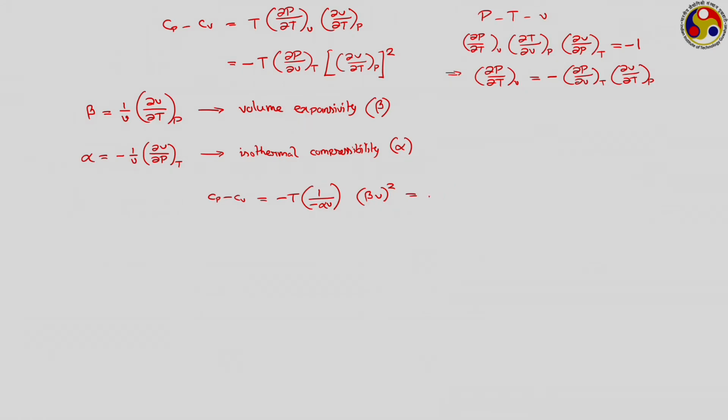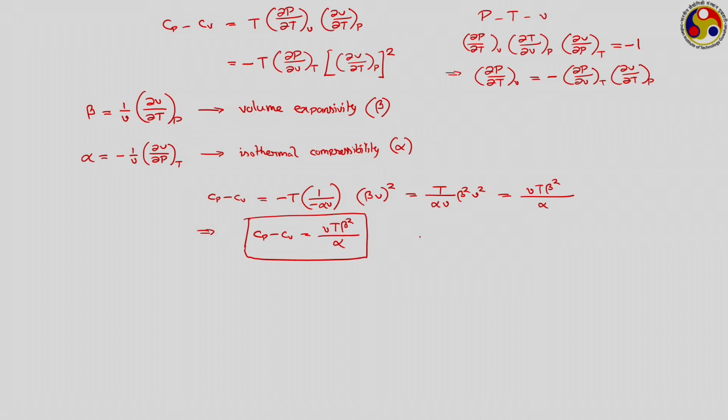So, simplify this, both the minus together makes it positive. So, we have then T by alpha into V into beta square V square, that is equal to V T beta square upon alpha. Or if we write formally, then Cp minus Cv is equal to V T beta square upon alpha. This particular relation is known as Mayer relation.